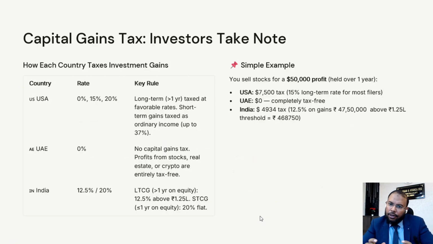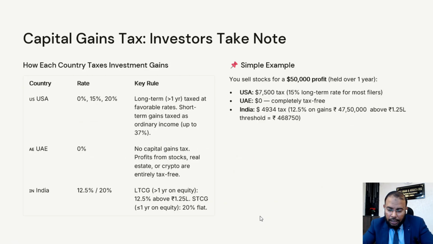In UAE, there is no capital gain tax, so that is $0 you have to pay in UAE. In India, the long-term capital gain tax rate is 12.5%, and we already converted at the rate of 95 rupees per dollar. Why do we need to convert dollar into rupee?